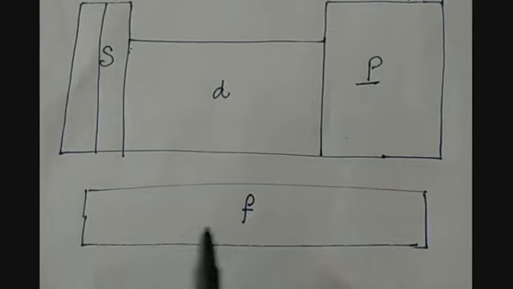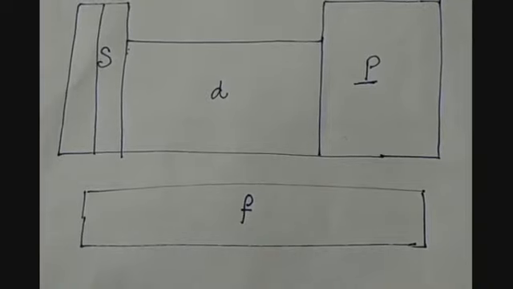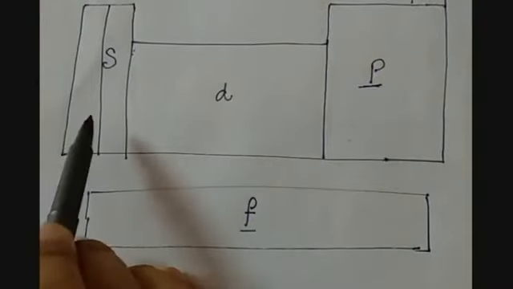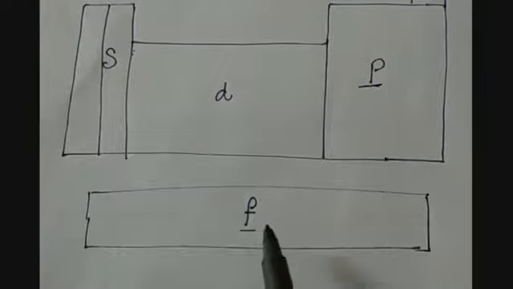In f block elements, the highest energy electron, or the last electron, will come in the f subshell. That is why they are named s block, d block, p block and f block elements.